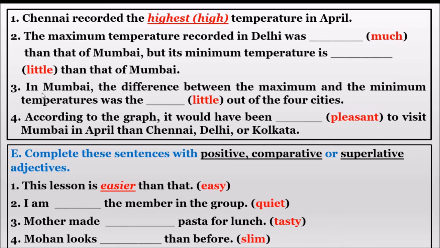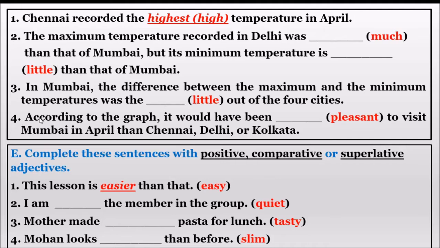Did you check? Yes, it is only cool. In Mumbai, the difference between the maximum and the minimum temperature was the dash cool out of the four cities. Here we are comparing Mumbai with a group of cities, not between two, a group of cities. So cool becomes coolest. C-O-O-L-E-S-T, coolest is the answer.